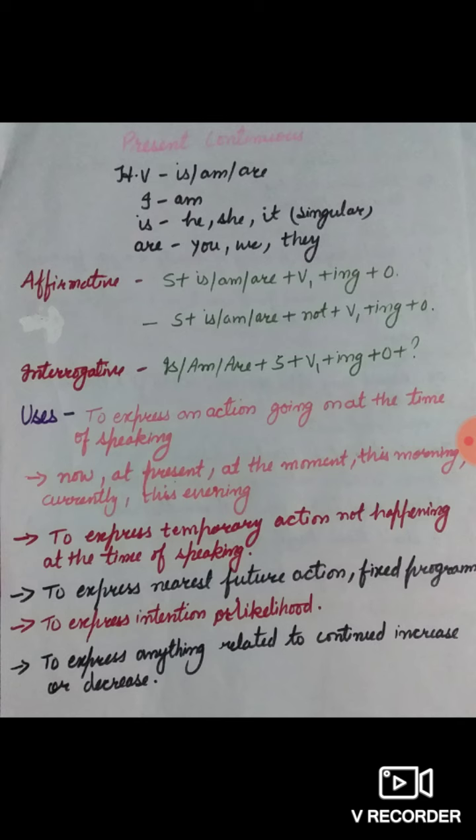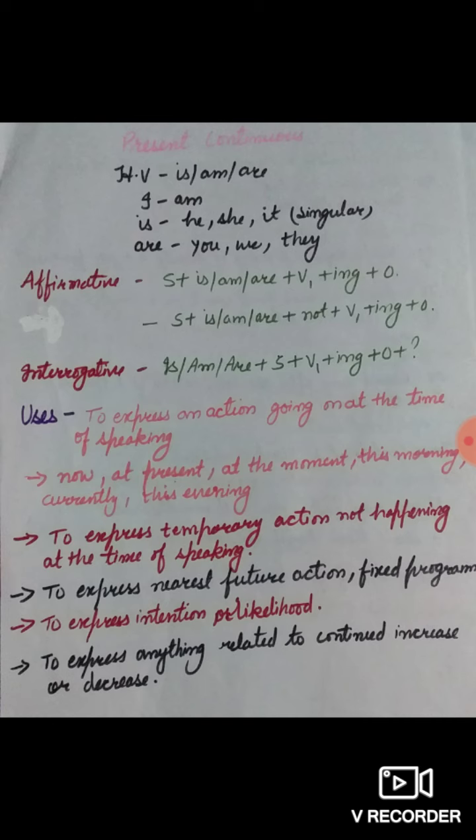I would like to cite an example of affirmative sentence of present continuous. Mukesh is coming now. They are playing. The girls are playing Kho. Binay is playing cricket. She is writing her name on the blackboard. Your teacher is teaching tenses. These are the examples of present continuous and affirmative sentences.